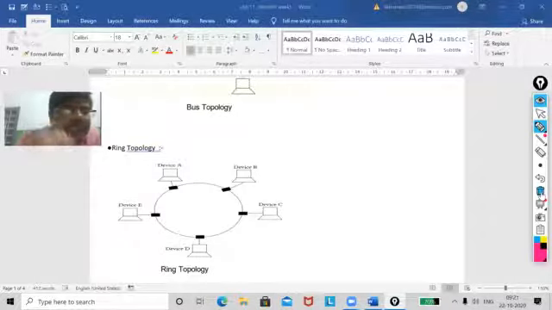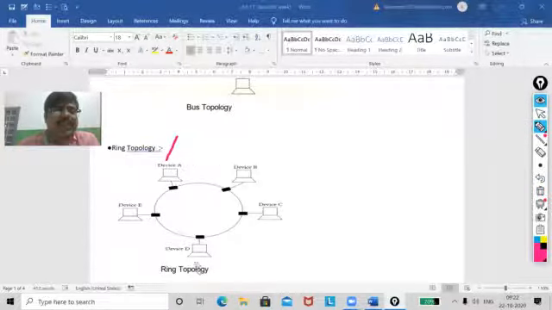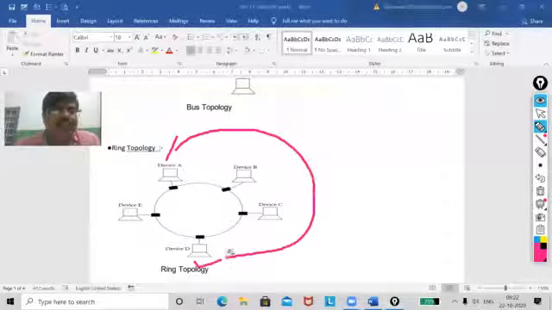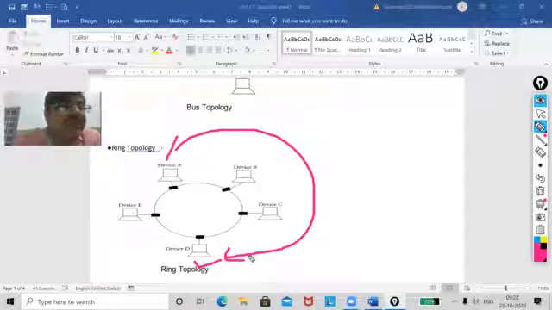See, a single point failure, listen my dear, leads to the disruption of the entire network. That means A is going to send the data to D, and if it is not delivered, then whatever time has been taken to send the data from here to there will be wasted, of no use. So this is the main disadvantage of ring topology.